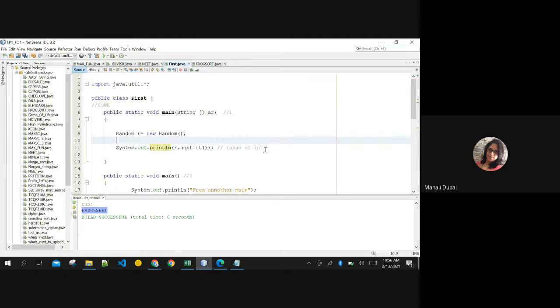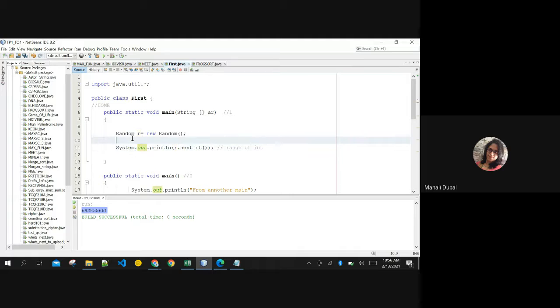Can you repeat the example again? Just write import java.util.Random. That is done. Then we write randomGenerator equal to new Random. Randomgenerator is just the name of the object, but I have written R here. Yes, the name of the object.